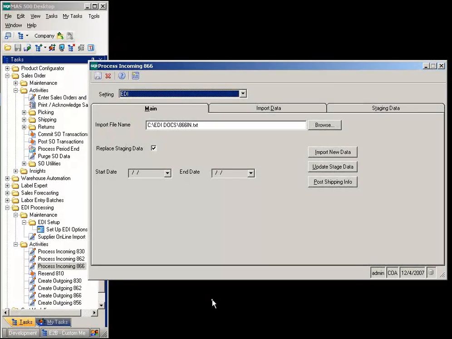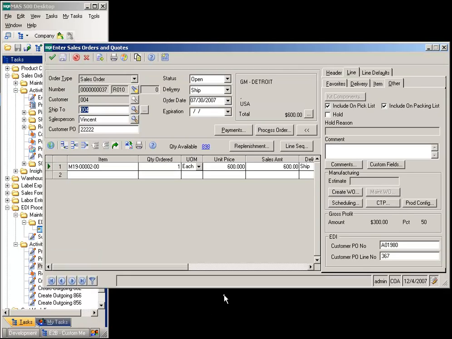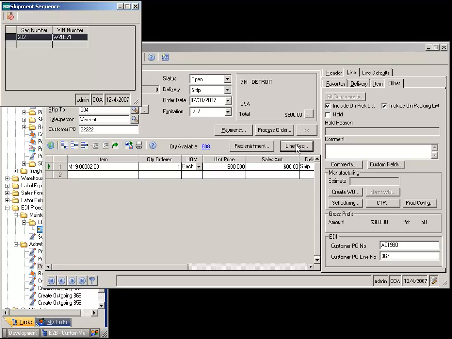The incoming 866 line sequence program works identical to the 862 program, with the exception that the sales order contains the line sequence VIN numbers associated with the items. If the quantity is greater than 1, all VIN numbers are displayed.